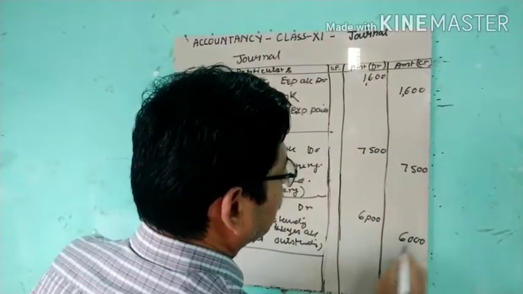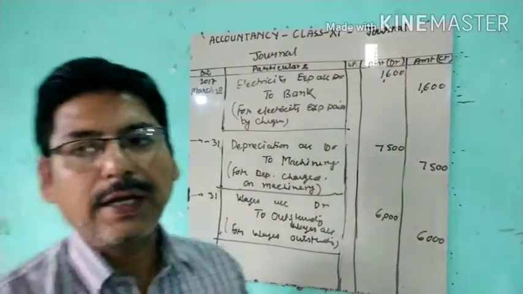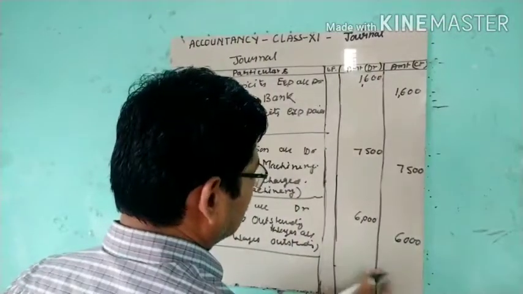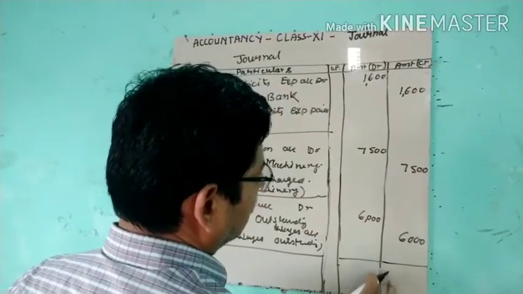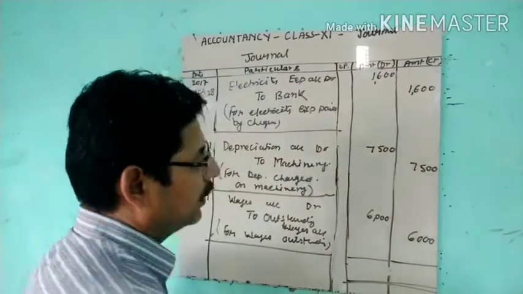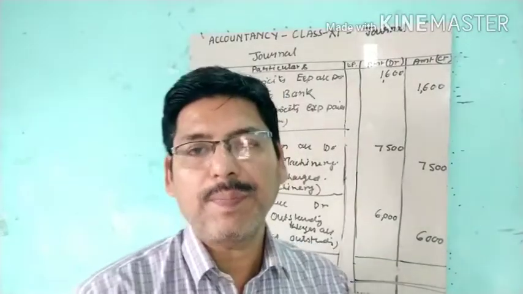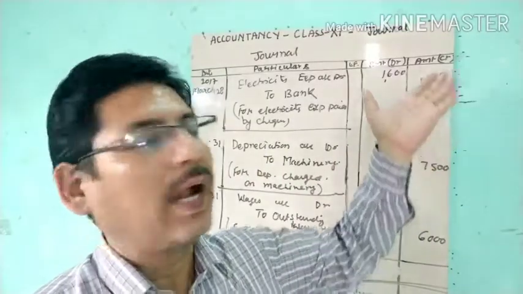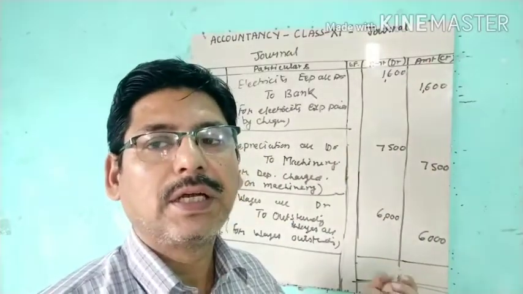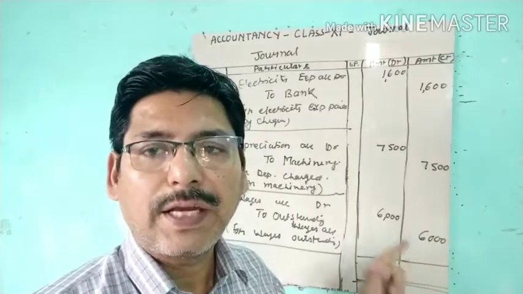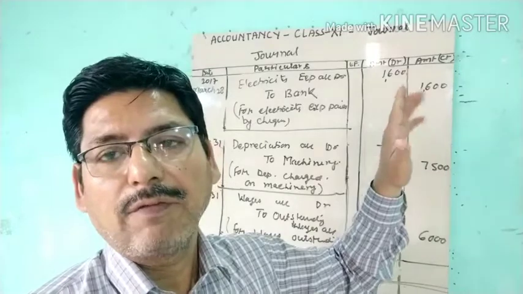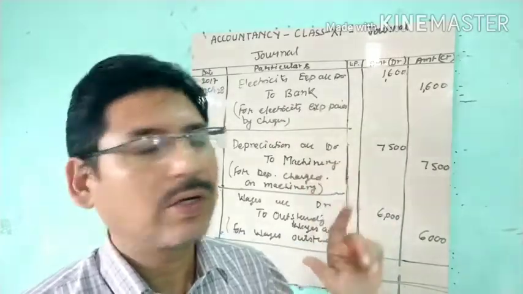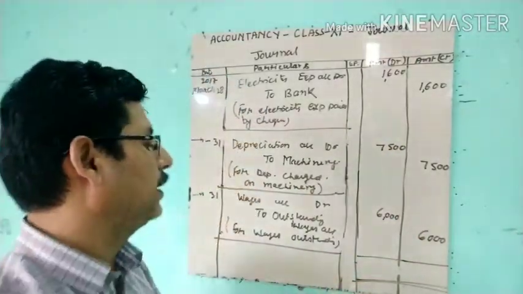Then it is 6,000 rupees. Now at the end we will add up the debit side and the credit side, and whatever total is there, we'll put it here. If it is in different pages, page wise we will put the total here, and then bring that total on the next page when we start. Then we will total up in the second page, carry forward that total, and in the next page it will be brought down. Then we will total up and put the total here.